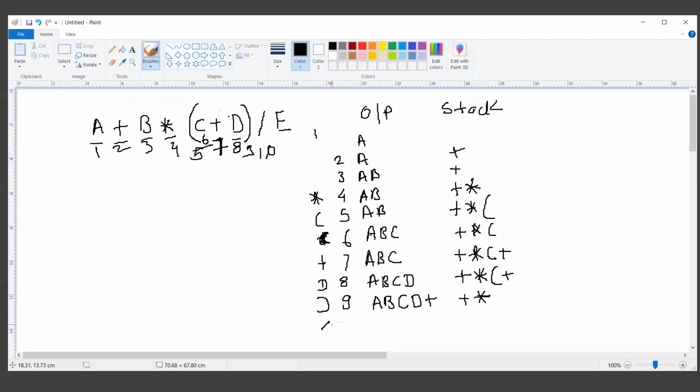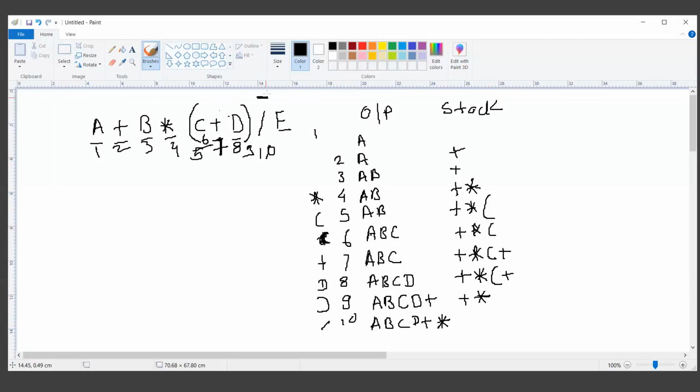So I am getting a division in the 10th step. Now we have A, B, C, D plus. The top of the stack and the new input have the same precedence. So if we have the same precedence, I can output this multiplication and put it in the output. Why have we removed multiplication? Because division and multiplication have the same precedence.